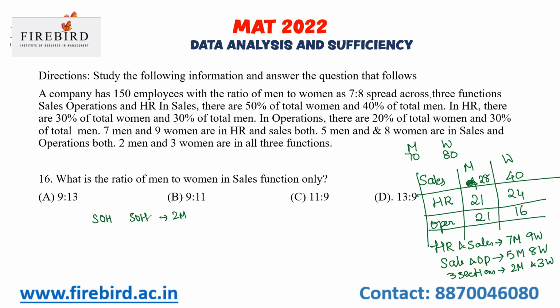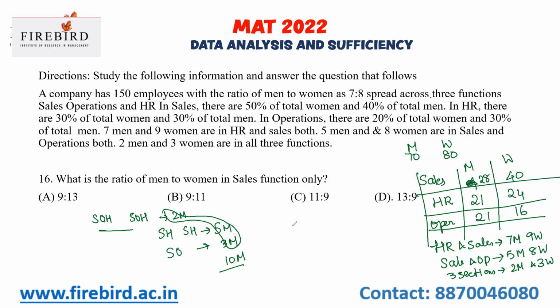So already I have written 2. In sales and HR, there are 5 more men working combined. And in sales and operations, there are 5 men, of which 2 are already in all three combinations, so in sales and operations, the remaining 3 men. If you add all of them, 10 men are in more than one section.